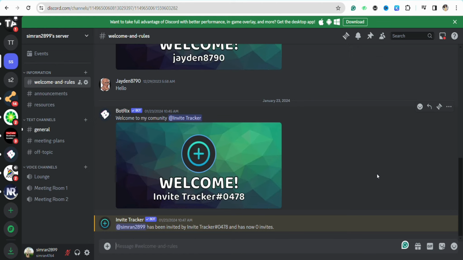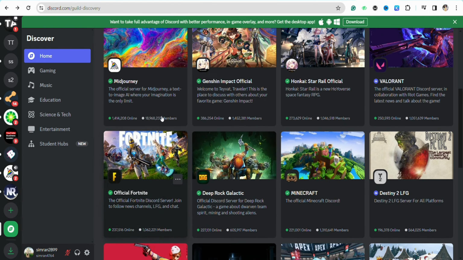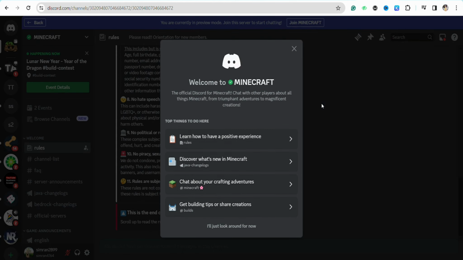So basically it can't be possible, but there is a way through which you can observe the server as an outsider without joining in. For that, all you have to do is click on the explore discoverable servers from the list given below, right below the discover or add a server tab. After that you will see different types of servers right here. For example, you want to join Minecraft, so just tap on it, and here you will see all these options. You can see learn how you can have a positive experience and all these other options.